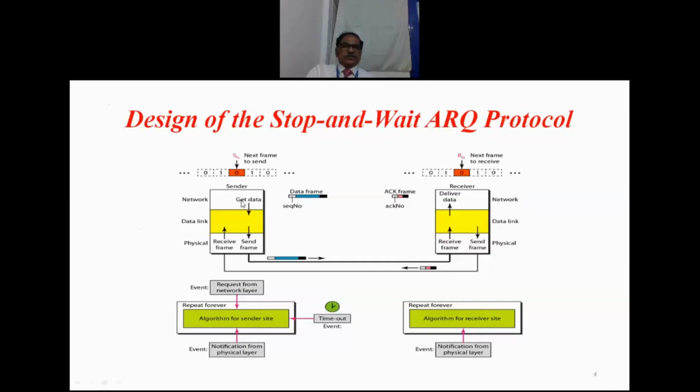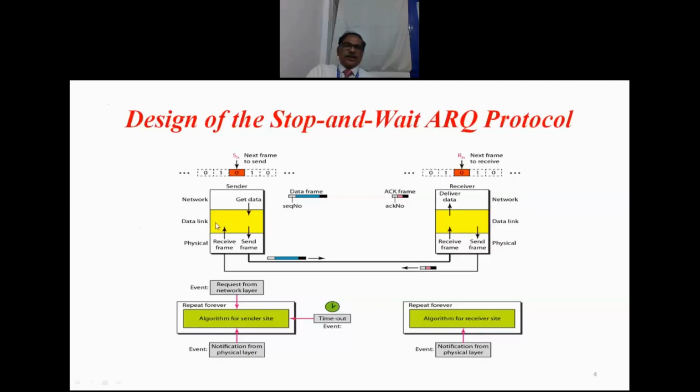First, the moment the sender's network layer is ready with the data, it is going to request the data link layer for transmission. Then the data link layer will accept the data coming from the network layer and prepare the frame. Whatever is coming from the network layer is kept as the data part or payload part of the frame.